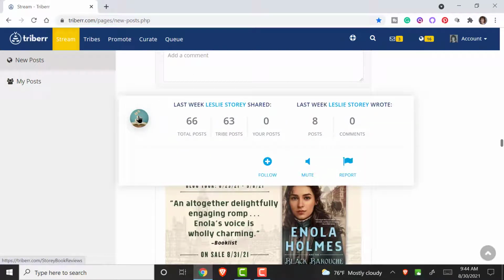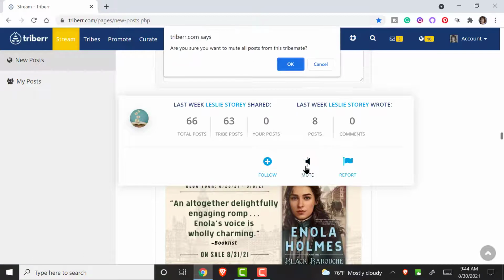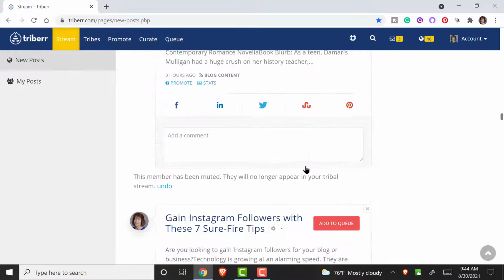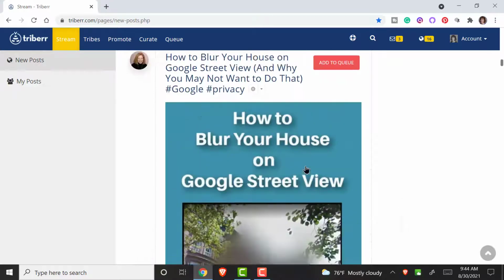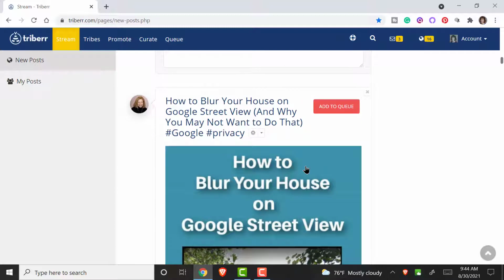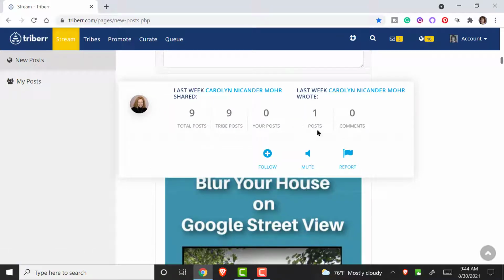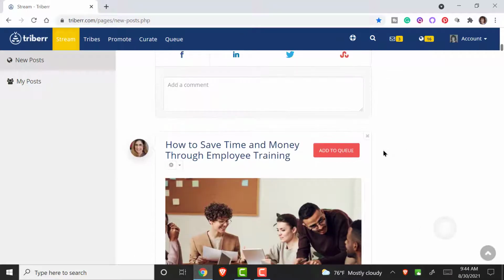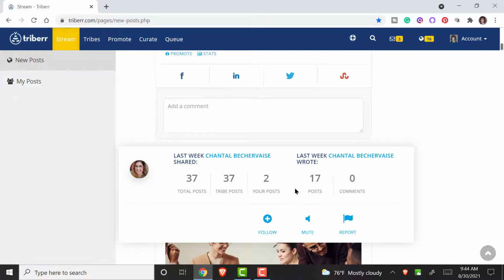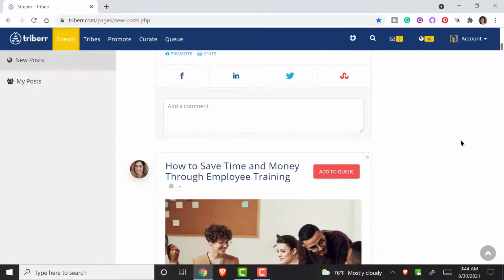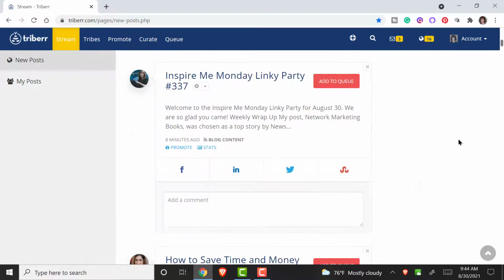And of course, the ones that are in your niche, I'm kind of going back and forth here so you can see some different ones. I think this one I like, from Carolyn. She's been a long time fellow blogger, and you can see she hasn't done too much, but she has shared my stuff in the past. So that's how you can check, is just by looking at those stats, and she's done some of mine, Chantel. So if hers are relevant, I will share them. So that's how you can go through and check out some of the options there.